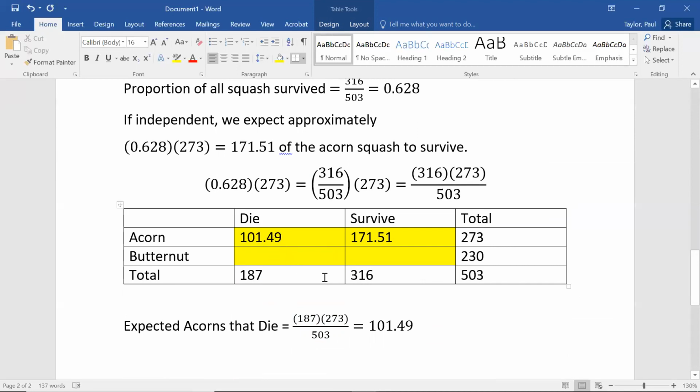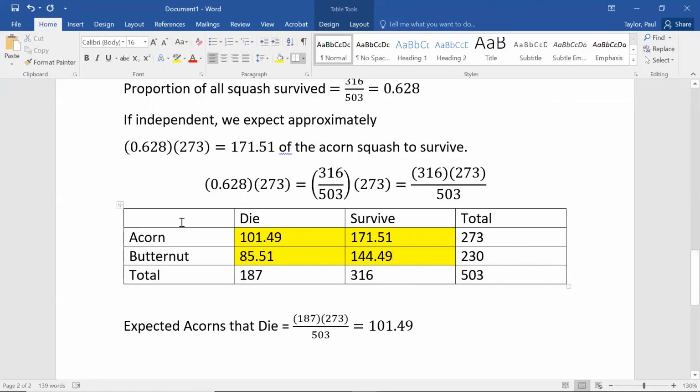And same thing for the butternut. We could just take 187 and subtract the 101.49. Or we could say, if I want to know the butternut die box, I take 187 times 230, that's the total from the column and the row, and then divide it by 503. What that comes out to is 85.51. And if you do the total from the survive column, 316 times 230, and divide by 503, you get 144.49.